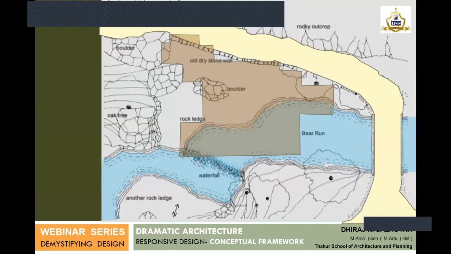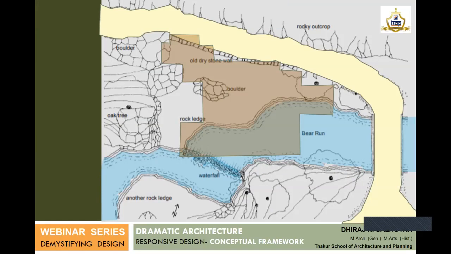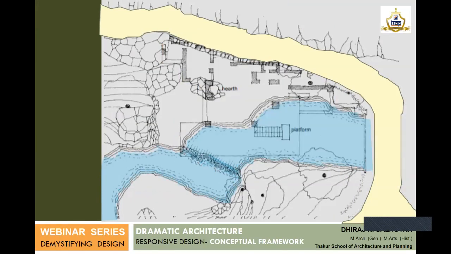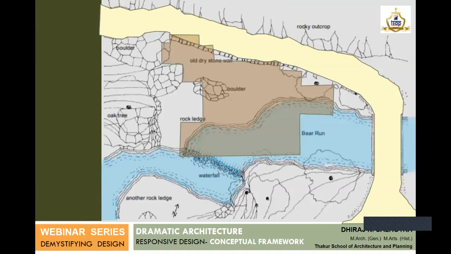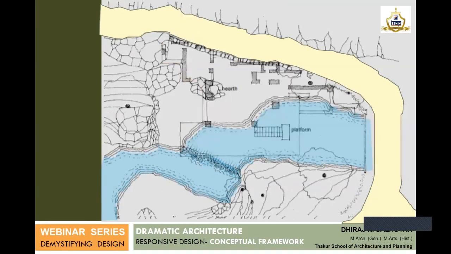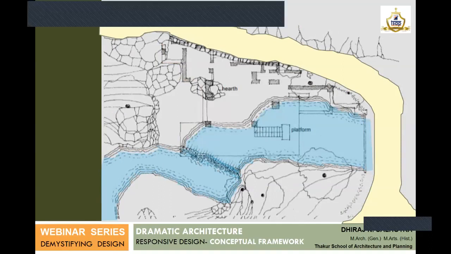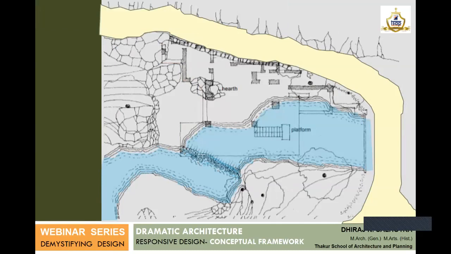So this is the footprint of the building that he manages to create. You can imagine a design site which everybody would normally crib about. There is no space to construct, but he builds with cantilever decks over the waterfall, and he manages to create a masterpiece. What he did with this particular rock, or the boulder, is he added a hearth, a fireplace right there, and made it the nerve center of the whole house, with the chimney rising up from there and all the other spaces just jetting out from it.